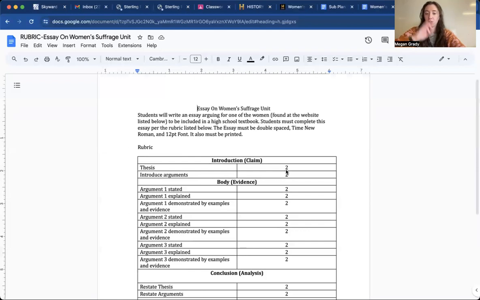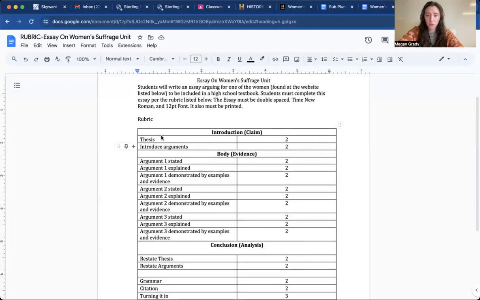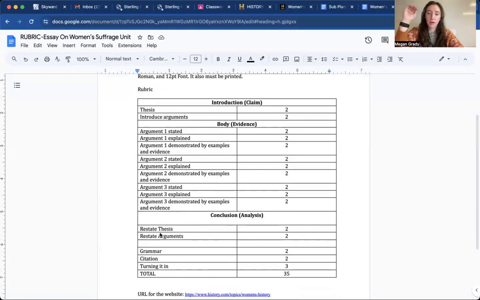So there are going to be 3 paragraphs total. For each one, you're going to state your argument, explain your argument, and then provide evidence. What is evidence? Evidence is going to be from that history.com source that I'm going to show you in a second here. That is like a quote from there, right? So you'll say, according to history.com, Florence Nightingale was important in history because she did this, right? Something to support why they would be important enough to have their own chapter in a history book. Same thing 3 times: state your argument, explain your argument, and give evidence.